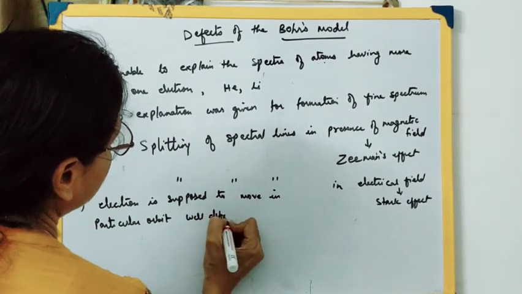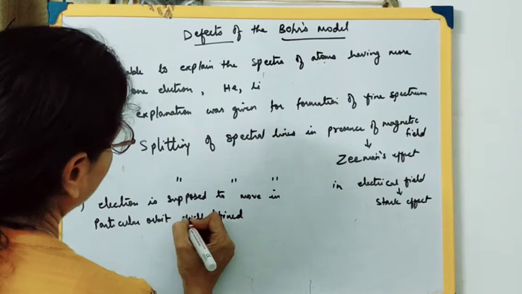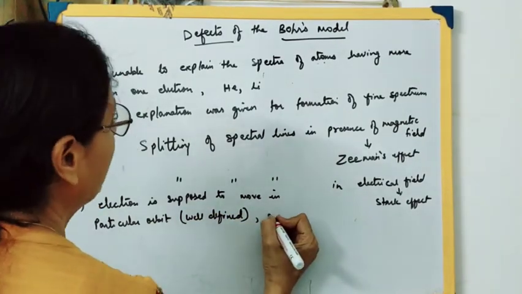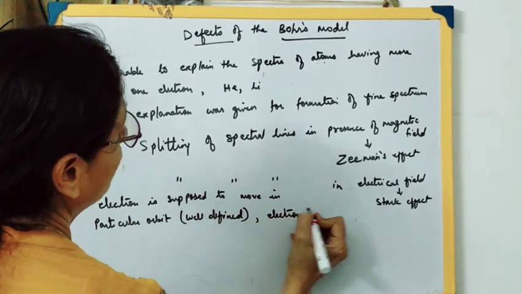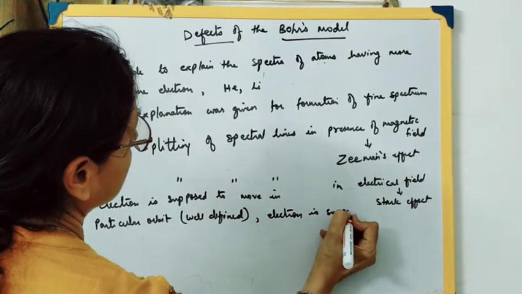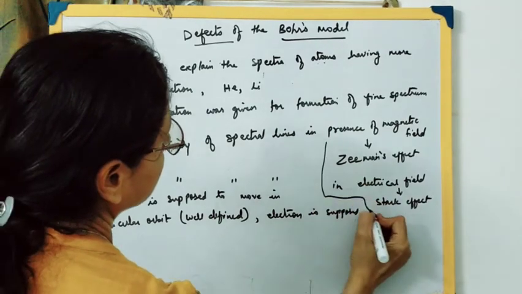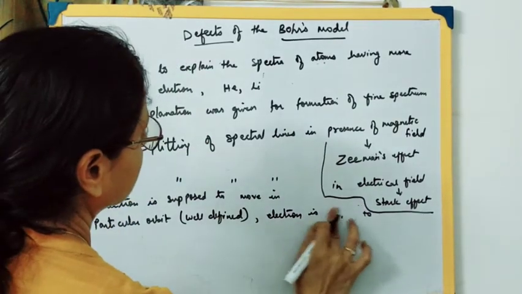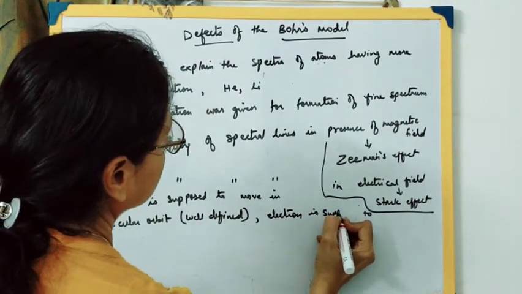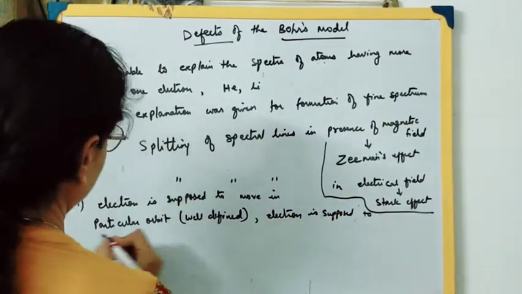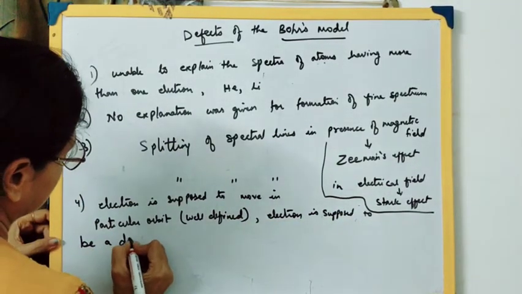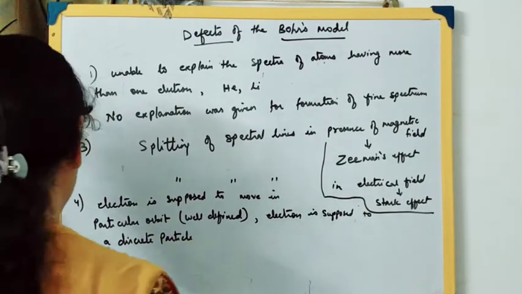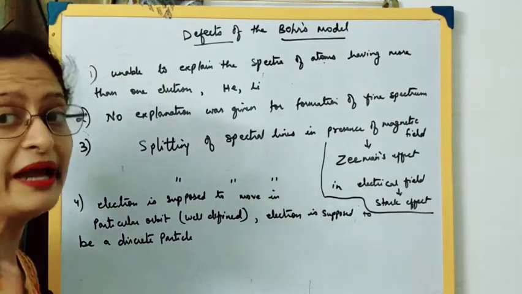The electron is supposed to be a discrete particle moving in a well-defined orbit. Now this fact is not supported by advanced studies.